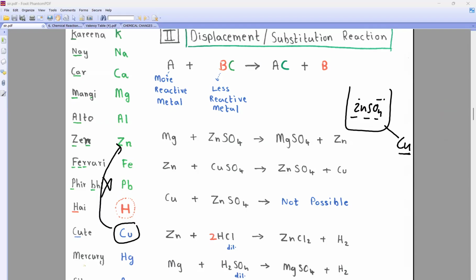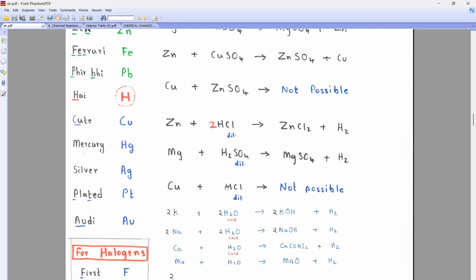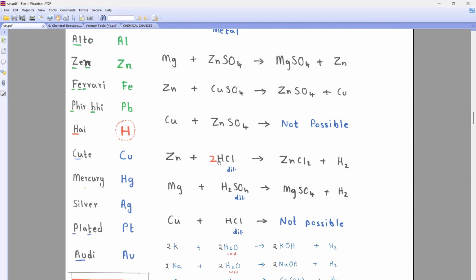राइट. अच्छा, now tell me beta, can zinc displace hydrogen? Look, this is zinc, this is HCl. तो पहला देखने का, क्या जिंक अलोन है? यस. क्या वो रिएक्टिविटी सीरीज में ऊपर है? देखो ना Zn यहां पर है. Can you displace H? बोलो. Yes, sir. यस. So you will get zinc chloride and hydrogen.